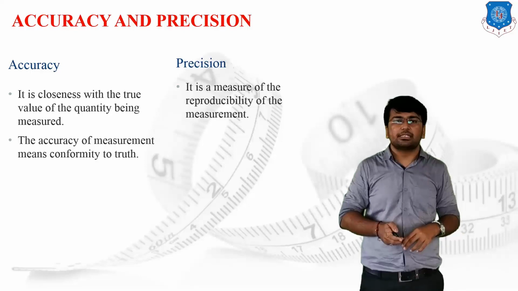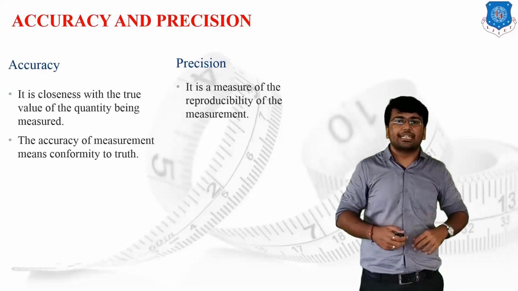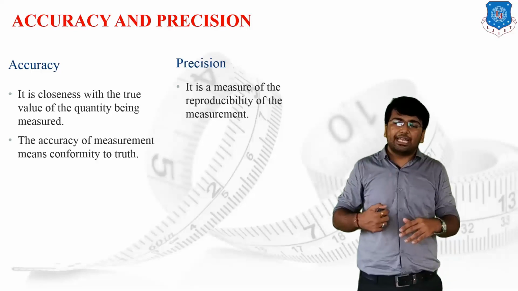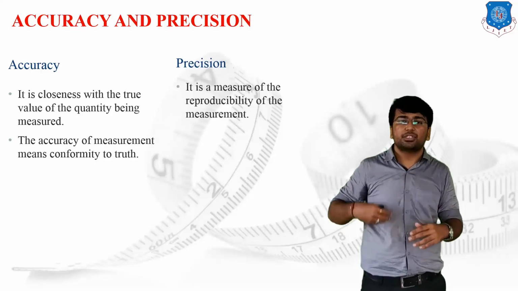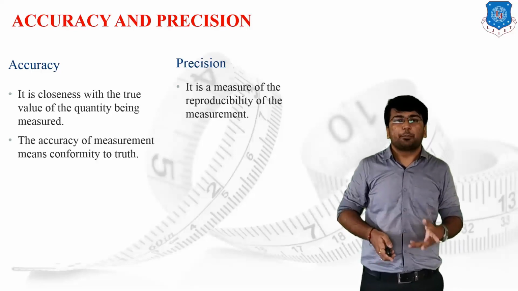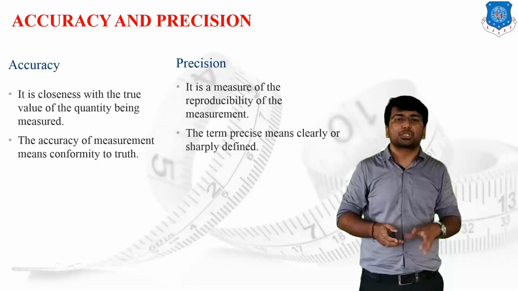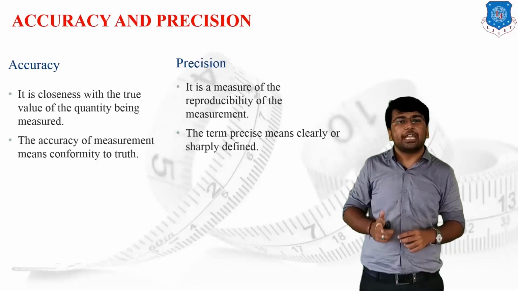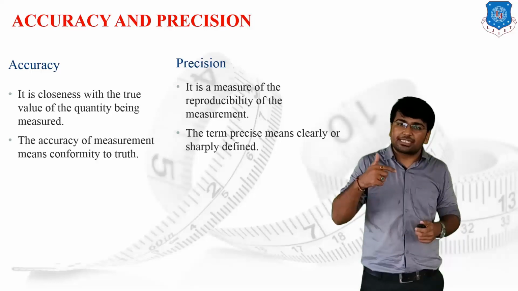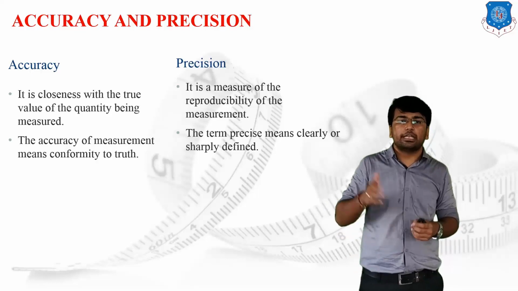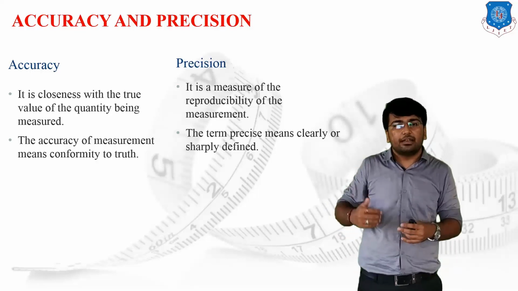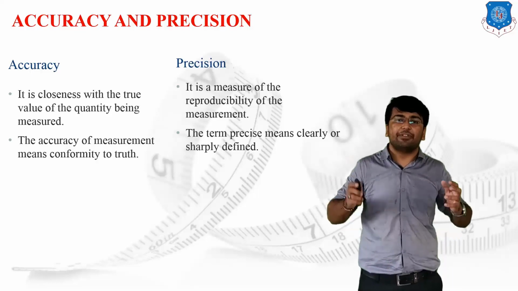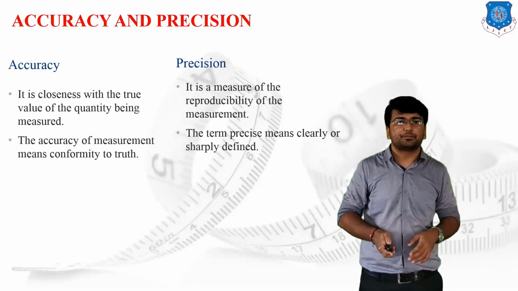Accuracy of the measurement means it is a conformity to the truth. If I am 98% accurate, or 99% accurate, it means I very much conform to the truth. I am very near to the true value. Whereas precision, the term defines itself as a sharp, or clear point. If I am precise at 98%, it means I will get the same reading again and again. If I take 100 experiments, then out of 100 I can get the same reading 98 times. So I can say that I am very much precise but not accurate.